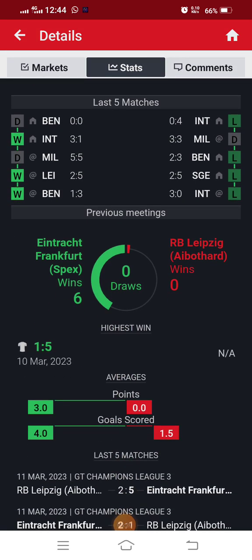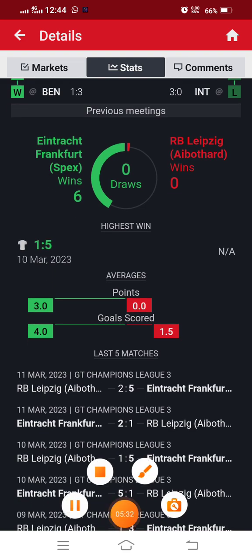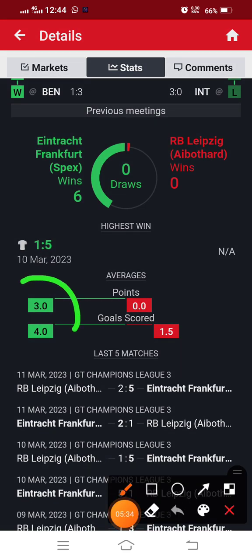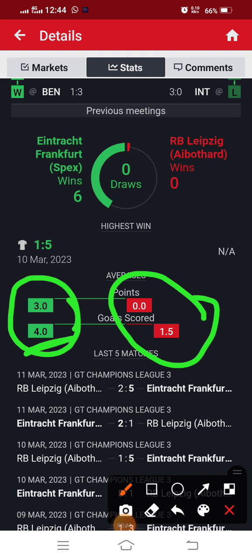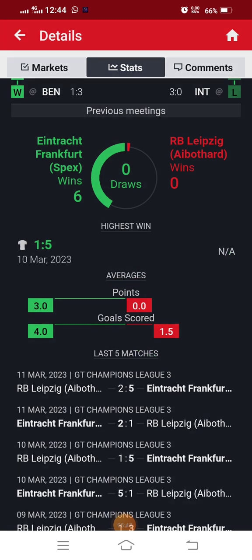So let's come down to see what's going on here. Okay, let's see what's happening here. So we have 7. Okay, we have 7, we have 4. And then here, there's a problem here. We are having 1.5. We shouldn't be having 1.5. We're supposed to be having 2.5. That's what we are supposed to be having.